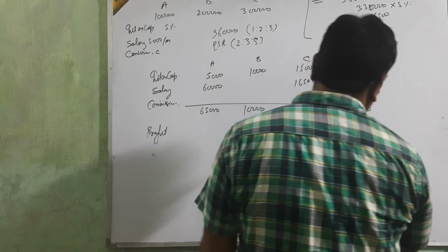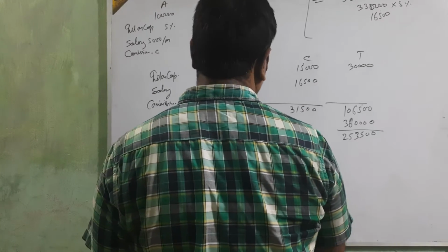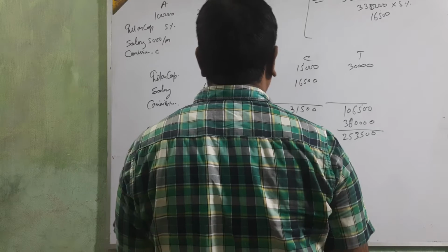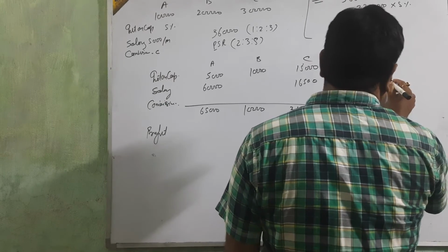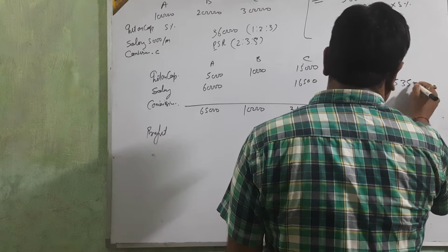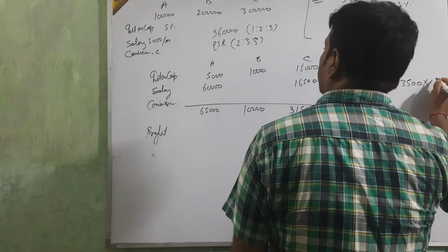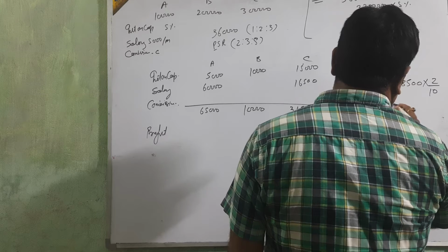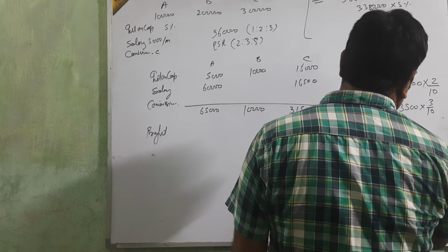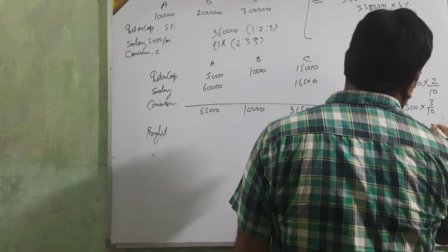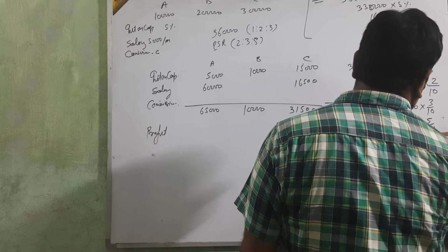Just divide this amount among all partners in the ratio of 2, 3, 5, that is 2 upon 10, 3 upon 10 and 5 upon 10.